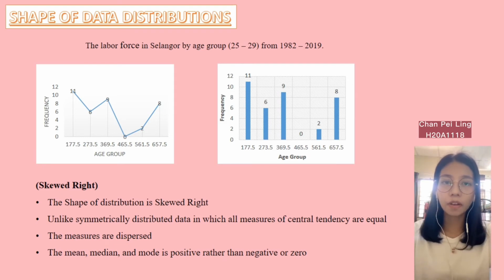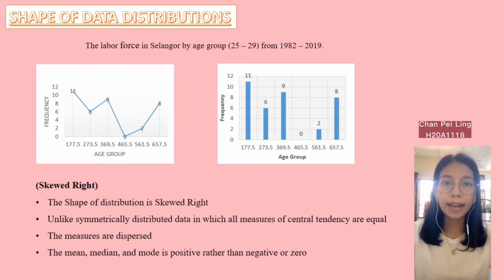Today, I would like to present about the shape of data distribution. The shape of distribution for the labor force in Selangor by age group 25 until 29 from the years 1982 until 2019 is skewed right.